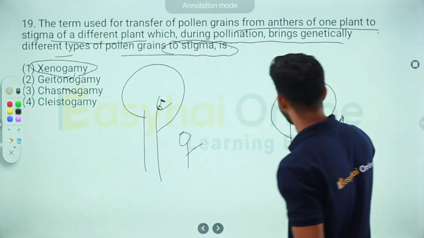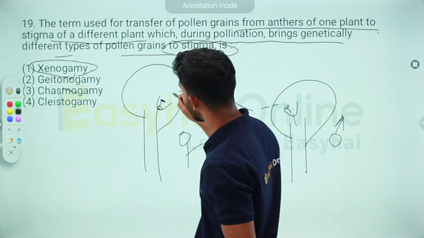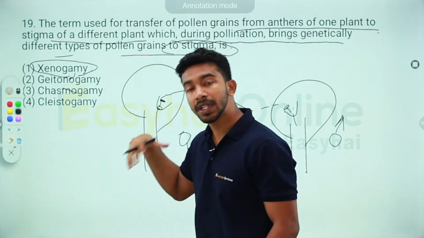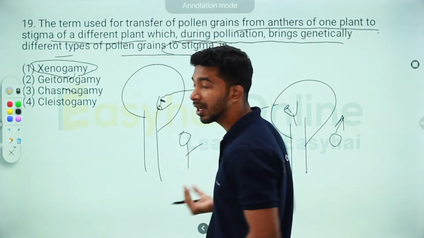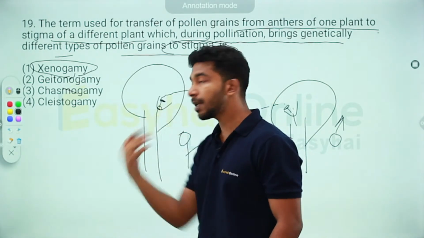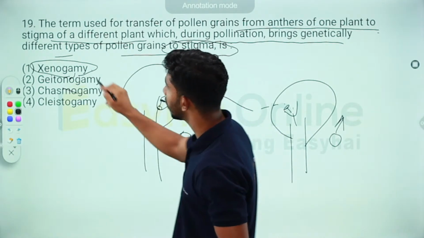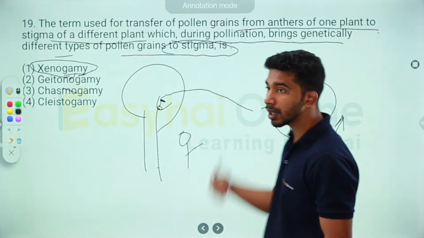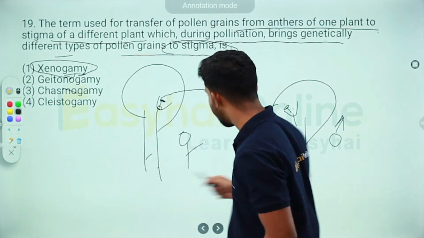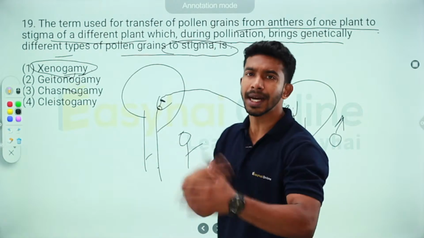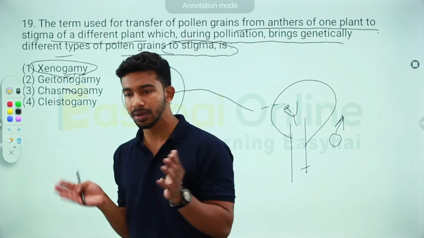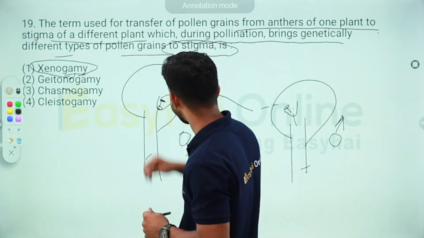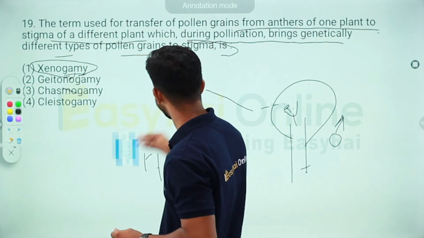Okay, so the pollen grains come and pollinate a different individual of the same species. This is called xenogamy. Since they are both genetically different, the offspring is also genetically different from both the parents, because genetic recombination happens when zygote syngamy happens. Okay, so that is there.